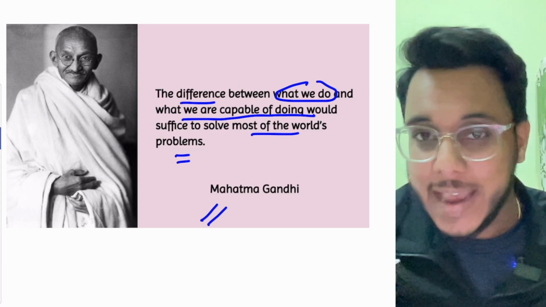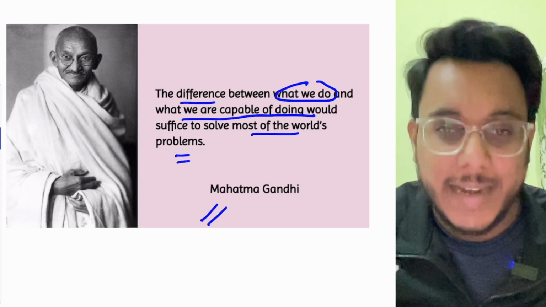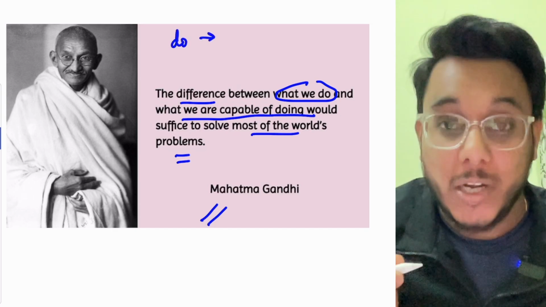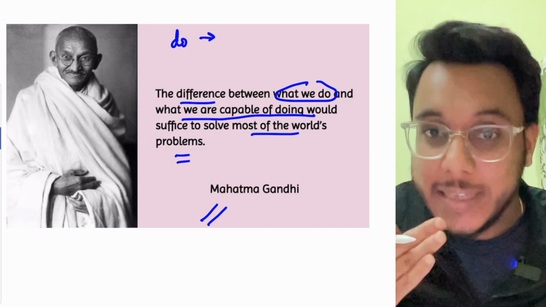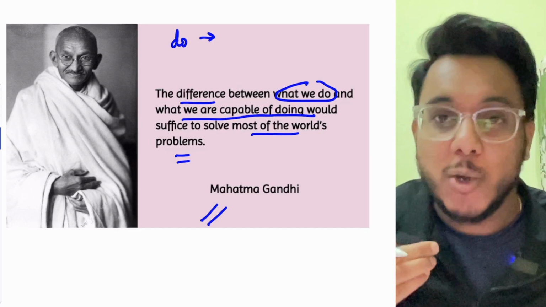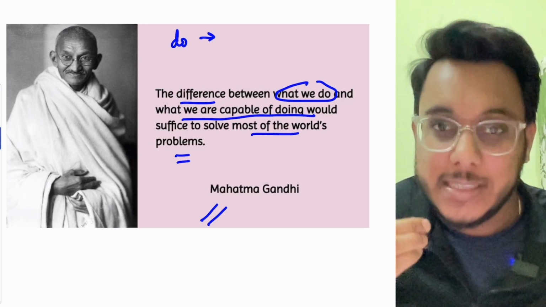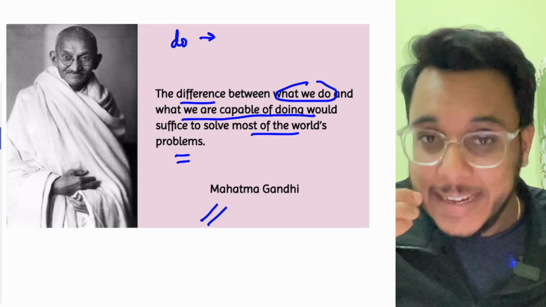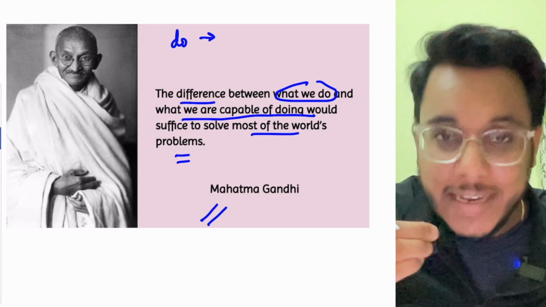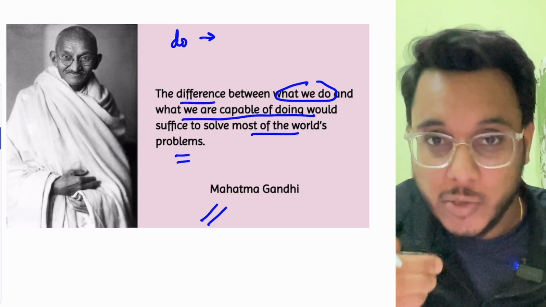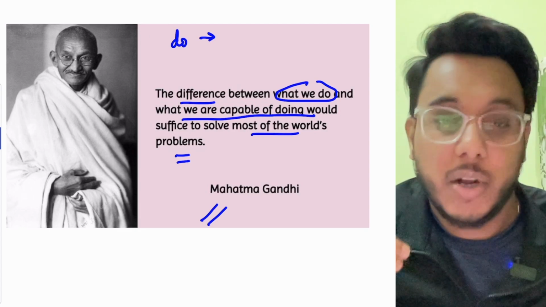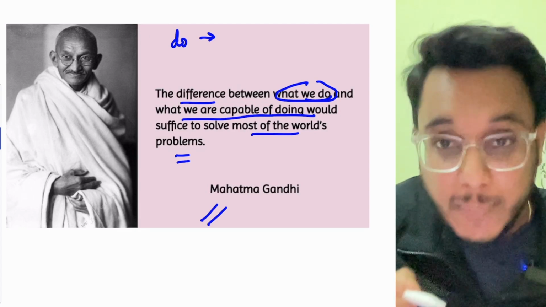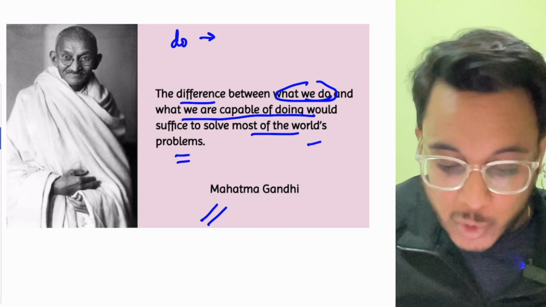So guys, actually here the difference comes because of the intention. What we actually do and what we can do, what is our ability to do, there is a lot of difference. Sometimes we don't push all our efforts. Sometimes we don't involve our entire capabilities to bring justice, and whenever we do not provide our entire energies towards the cause of justice, the reform will not come into the world. So only the difference between what we can do and what we are capable of doing will solve most of the world's problems.